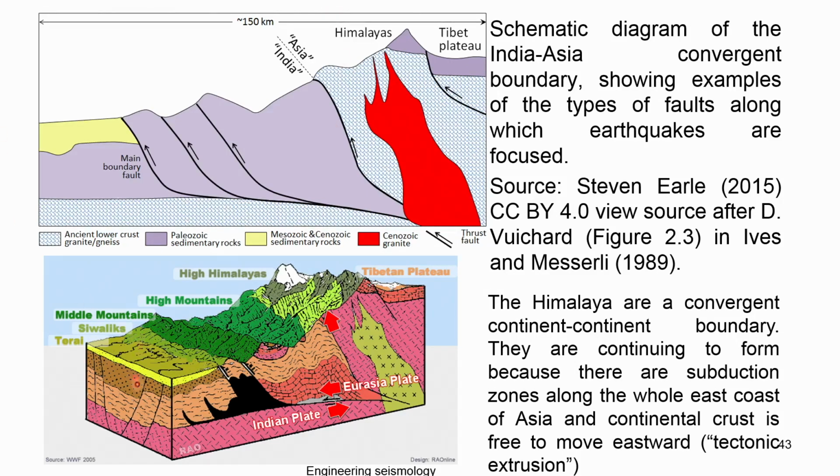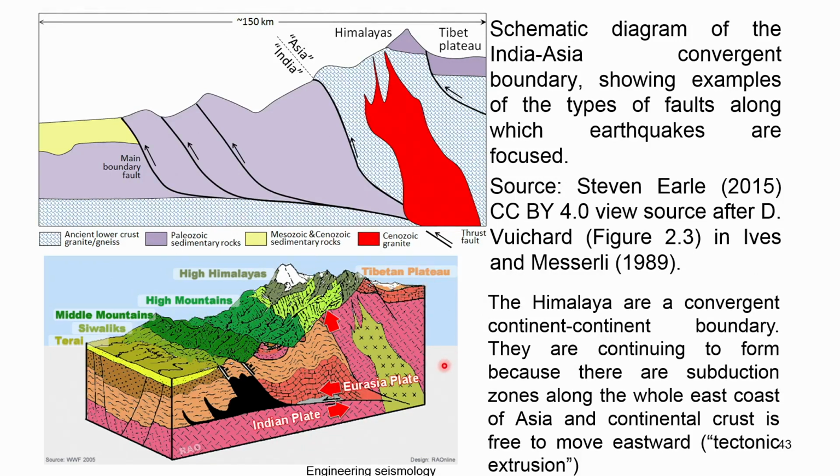So you can see the cross section, a typical cross section represented by a graphic figure. You can see the Terai, Siwalik, Middle Mountain, High Mountain, High Himalaya, Tibetan plate, the Eurasian plate and the Indian plate. You can see here how it moves. All that information you can get.